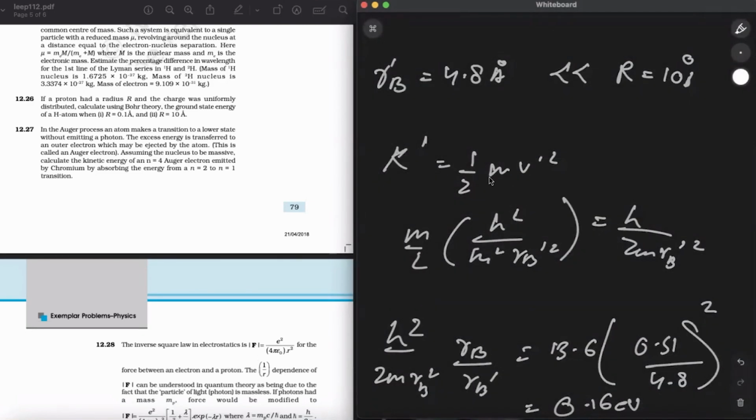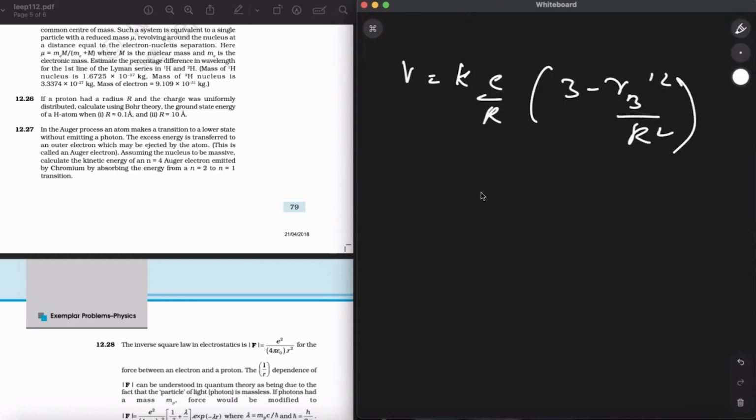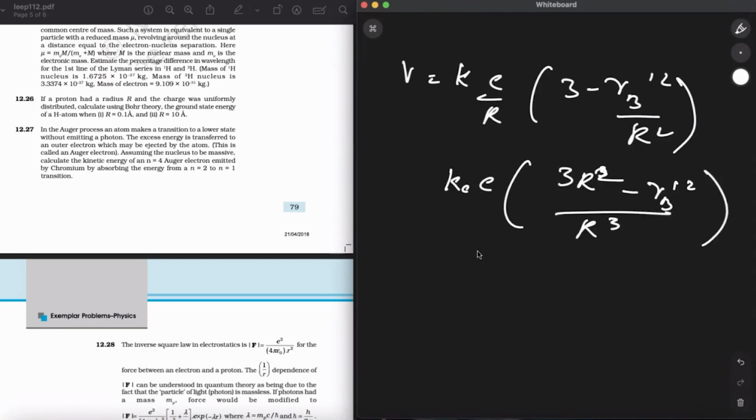Now, potential at a point inside the charge proton will be equal to k constant e by r cube into 3 r square minus r b dash square, whole divided by r cube. So potential energy U will be minus e V, where V is the potential.